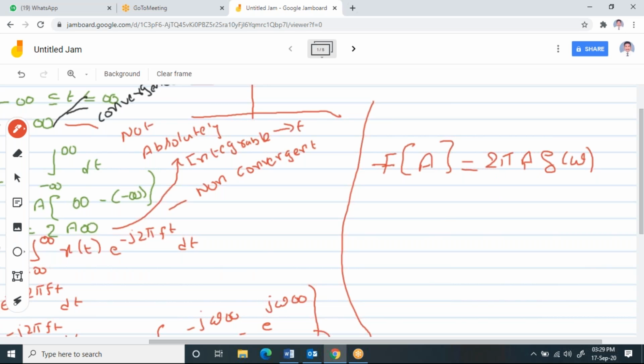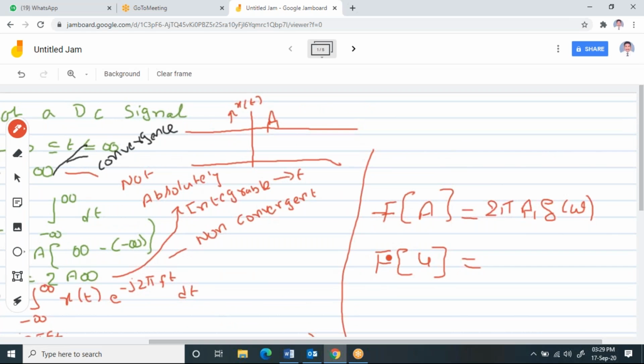Suppose if I ask you to find the Fourier transform of a constant 4. Now tell me, what is the Fourier transform of 4? Please post it in the chat box. Here A is the amplitude of the DC signal, which I represented here. Now I ask you to find what is the Fourier transform of 4. Please post it in the chat box.